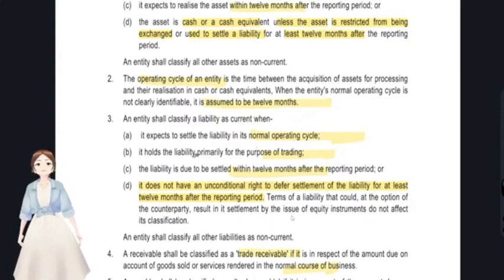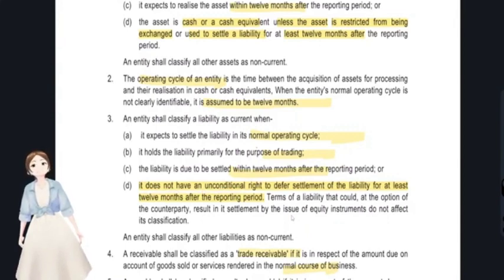Here for an asset, you expect to realize it in the normal operating cycle. Here the liability, you have to settle in the normal operating cycle, and this liability is only for the purpose of trading. Okay, this liability is due and will be settled within 12 months, and it should not have any unconditional right for deferred settlement of that liability.